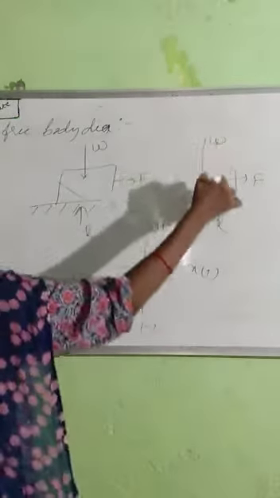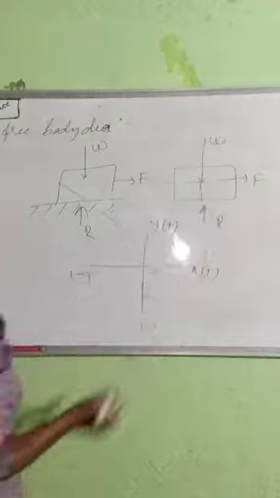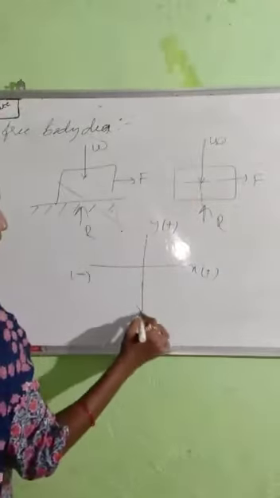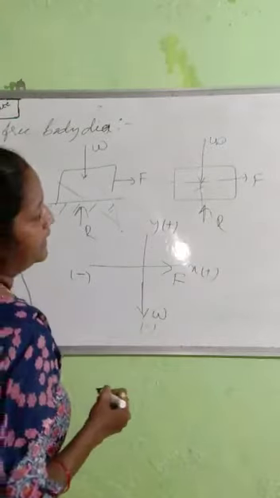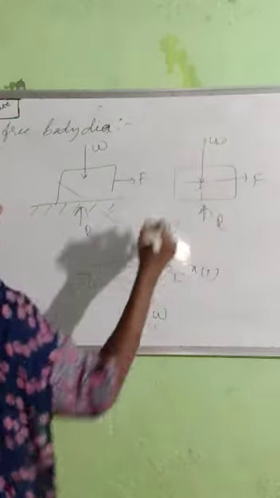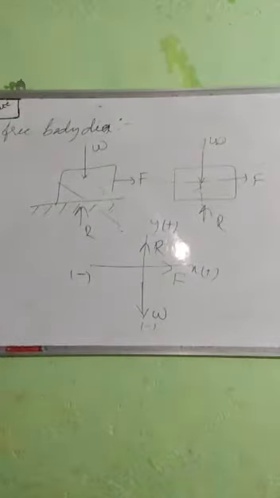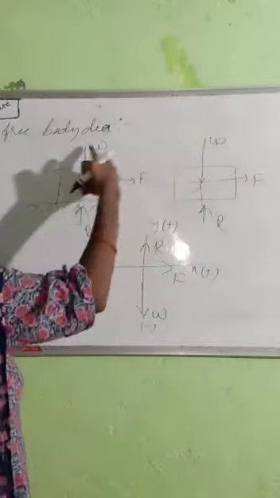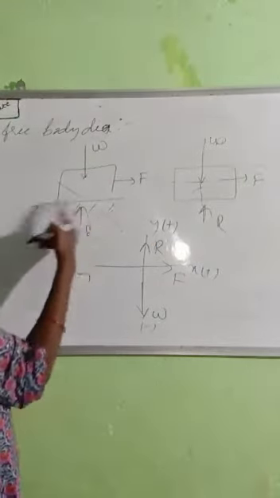See, weight is acting vertically. I am representing coordinates like this here. Weight is acting vertically downward. Similarly, force is moving in the positive direction. Similarly, normal reaction is moving in the upward direction. So free body diagram means you have to represent only the reaction, removing all the support. So this is free body diagram.